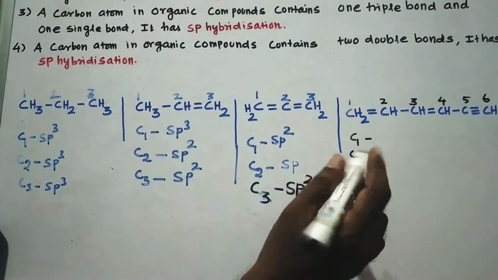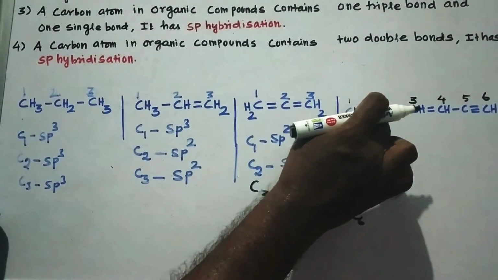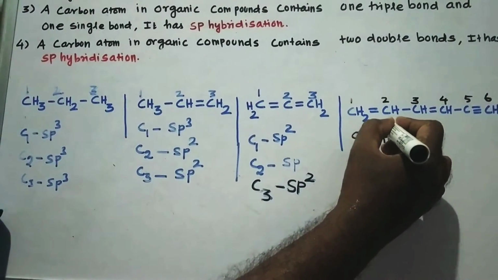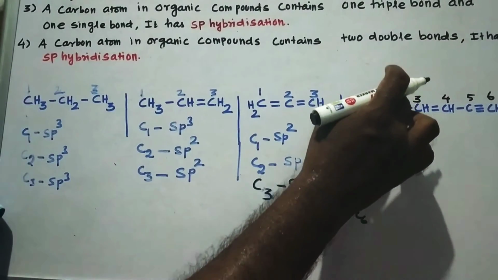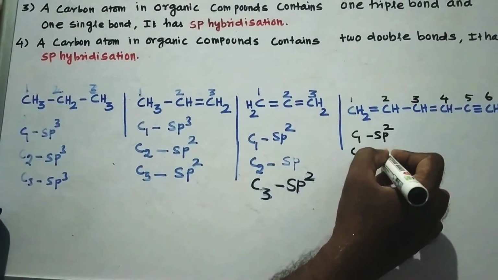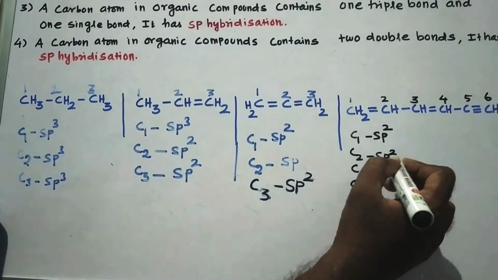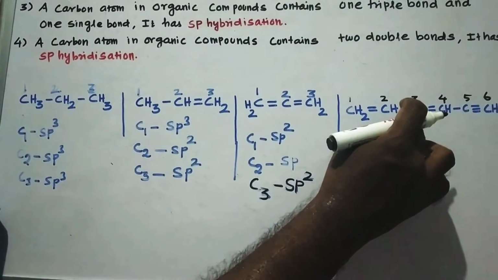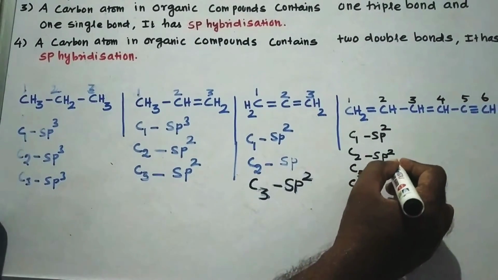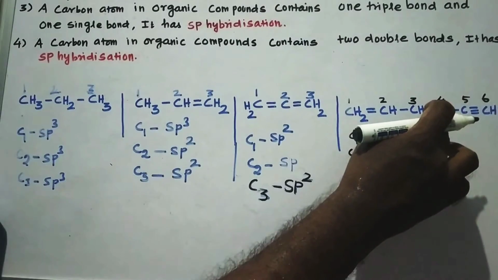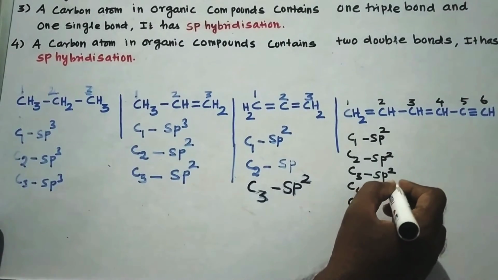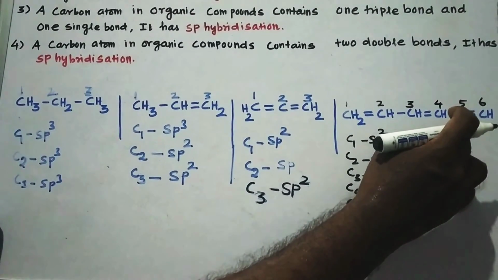Let us consider C1. The carbon has 1 double bond and 2 single bonds with hydrogen atoms. Therefore, it is in the state of sp2. Now let us consider carbon number 2. It has 1 double bond and 2 single bonds. Therefore, it is also in the state of sp2. Then carbon 3 also has 1 double bond and 2 single bonds. Therefore, it is in the state of sp2. Now carbon number 4 has 1 double bond and 2 single bonds. Then it is also in the state of sp2. Now let us consider carbon number 5.